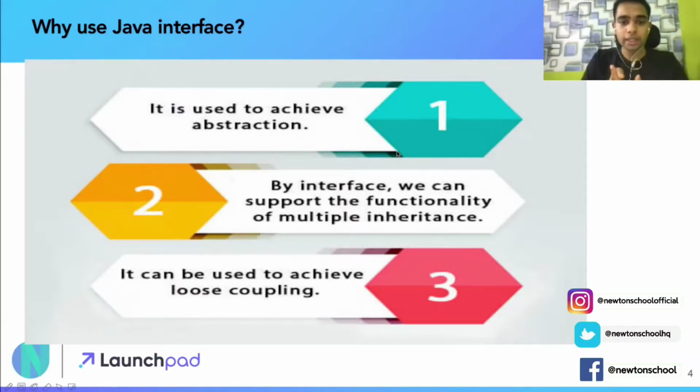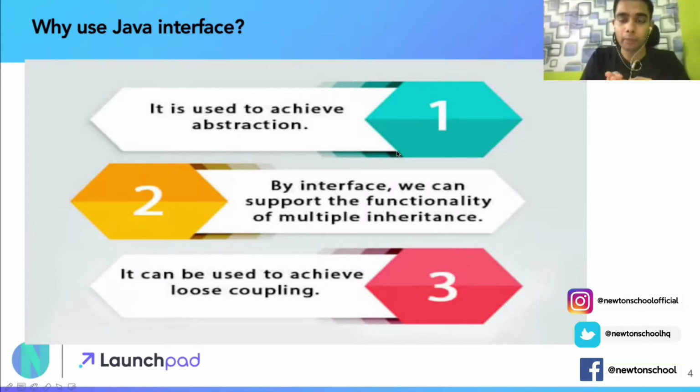Second, by using interface, we can support the functionality of multiple inheritance. The problem of multiple inheritance came into the picture because with classes, through multiple inheritance, the only problem that we face is the diamond problem, the very common diamond problem which is commonly asked in interviews. But when we use interfaces, we can overcome that diamond problem and Java is able to support multiple inheritance. We're going to see this in this video only, at the end of the video, to check how Java is able to support multiple inheritance using interfaces.